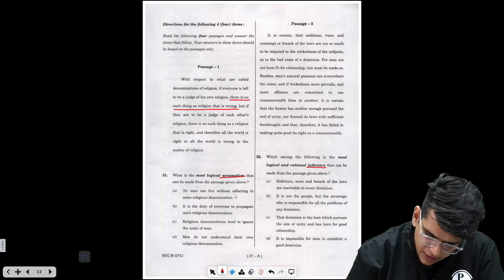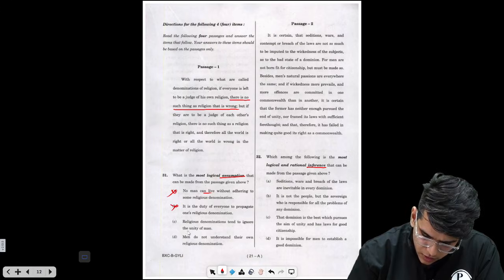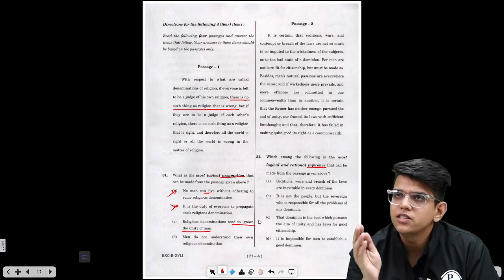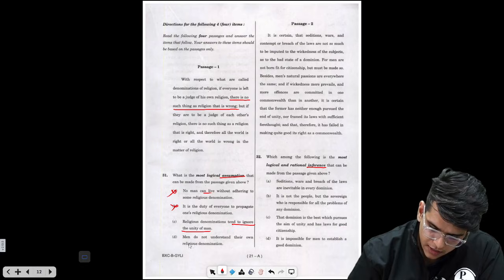No man can live without adhering to some religion. We can't say if they can live or not. It is the duty of everyone to propagate, not discussed. Religious denominations tend to ignore the unity of men. Why? Because everyone thinks their religion is the best and others' religions are not. Men do not understand their own religion.